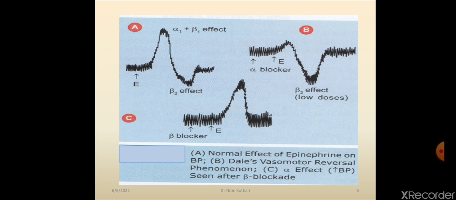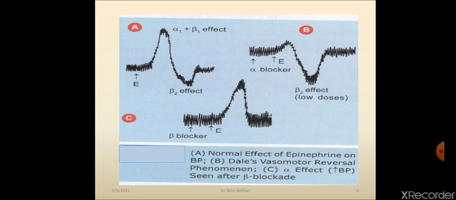Okay, now see the B graph. Here epinephrine is given, but before giving epinephrine, an alpha blocker is given, which antagonizes alpha action. So when the epinephrine is given, alpha activity is antagonized. Alpha activity of epinephrine will not be shown.